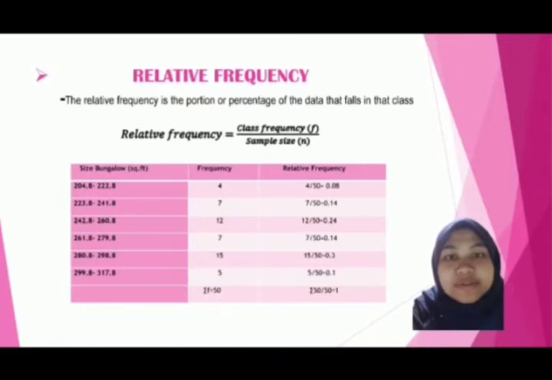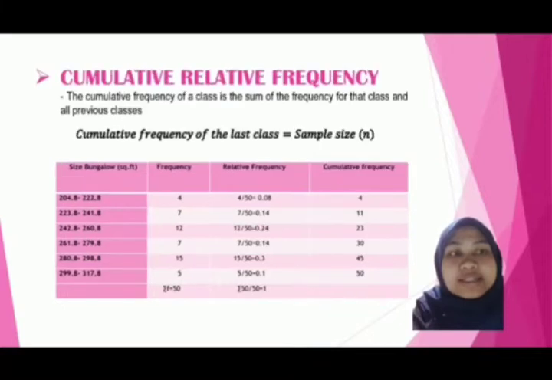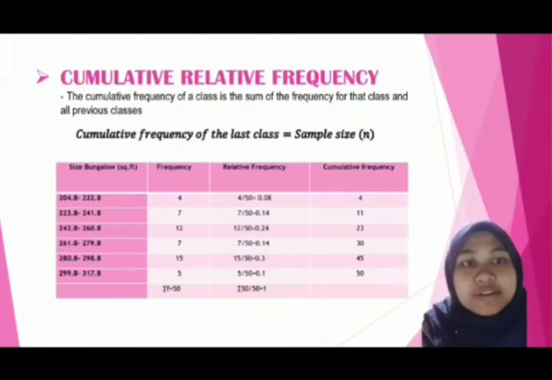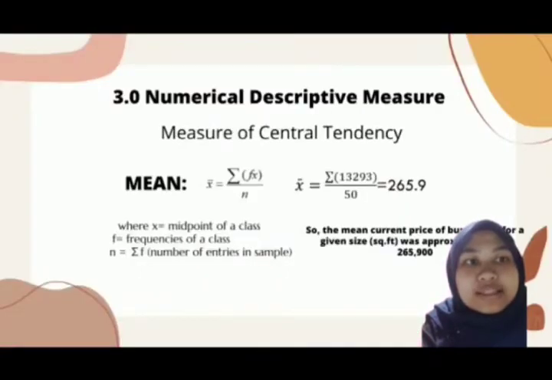Next, we proceed with another step, which is relative frequency. Relative frequency is the portion or percentage of the data that falls in that class. To find the relative frequency of a class, divide the frequency by the sample size n. Last but not least, the cumulative frequency of a class is the sum of the frequency for that class and all previous classes. The cumulative frequency of the last class is equal to the sample size.